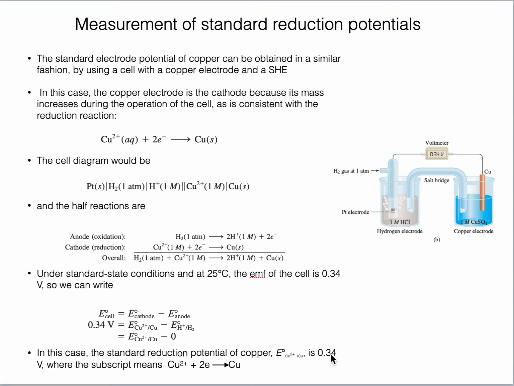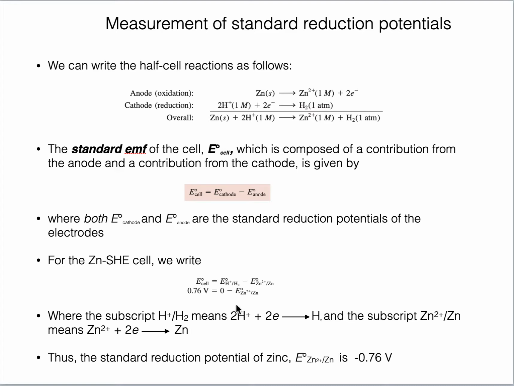This is a positive value for copper. The reduction potential of copper comes out to be plus 0.34, whereas for zinc it was negative 0.76 volts. So it means reduction potentials can exist in two values, negative or positive.